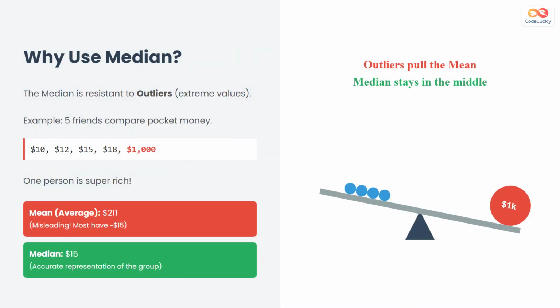Why do we bother with the median if we have the mean? Because the median is resistant to outliers. If one person in a group is a billionaire, the average income skyrockets, but the median stays grounded, representing the typical person in that group.